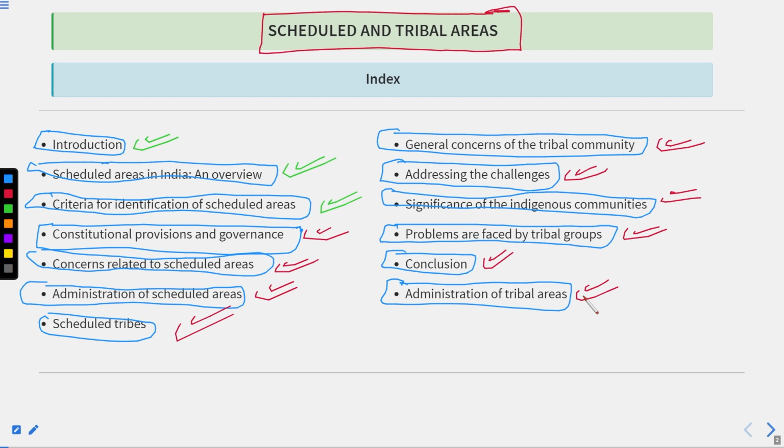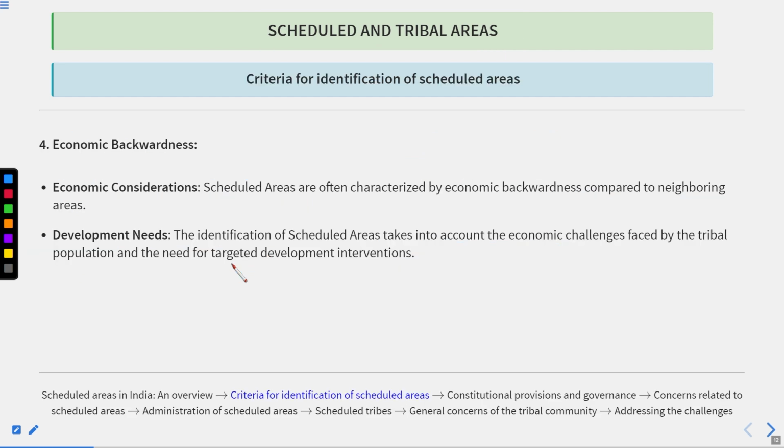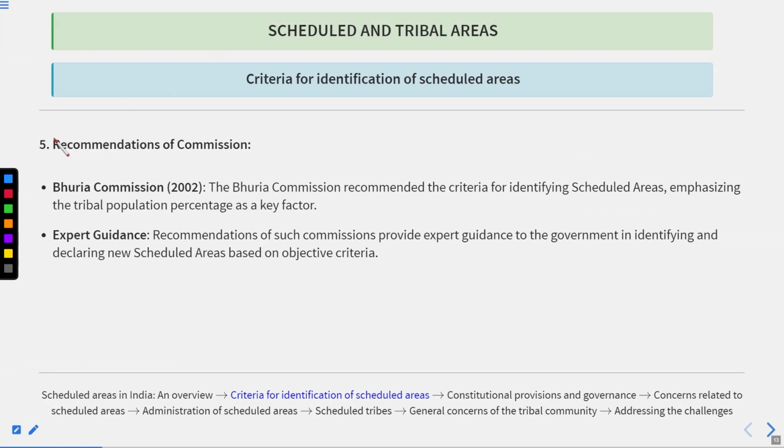Basically, in this lecture, we will start with the constitutional provisions and the governance. But before this, let us remind ourselves what we discussed in the previous lecture. In the previous lecture, we had seen the last criteria for the identification of the schedule areas, and that was the recommendations of the commission. Like I had told you, the government does not have that much expertise, efficiency, and time to look after the areas that it could declare as schedule in the tribal areas.